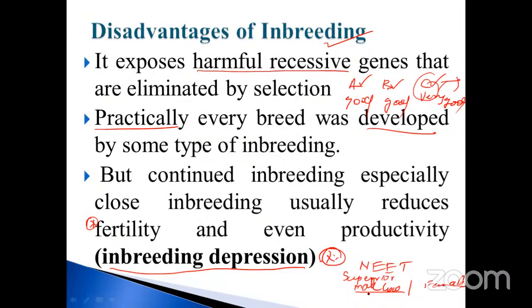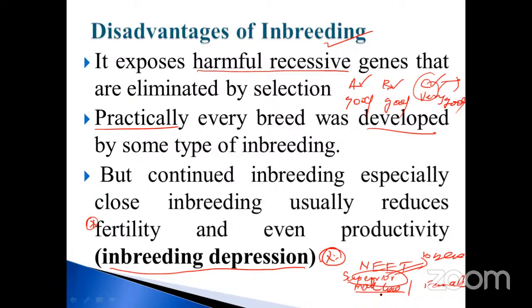Continuously they are mating for 10 generations, just imagine. The male is mating with different females over 10 generations or 5 generations. What happens? The fertility effect, the original effect, will be reduced in the superior male.